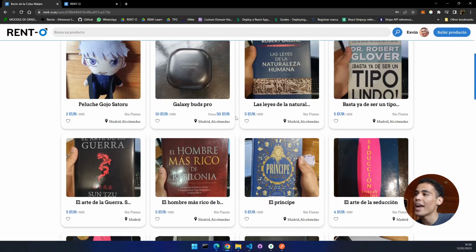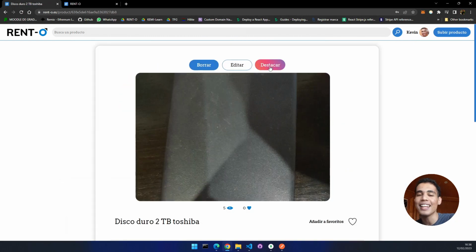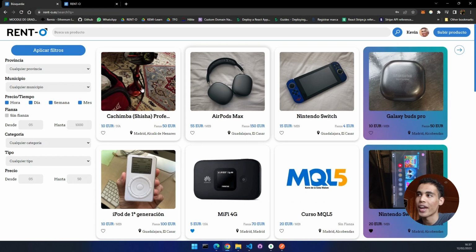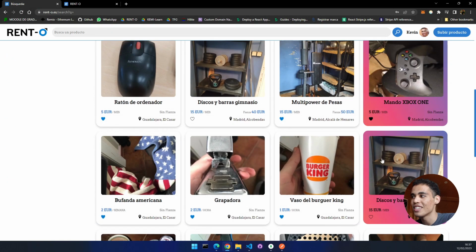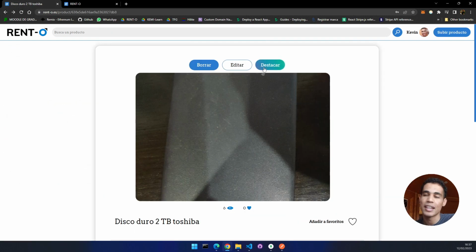I can go to any of my products, for example, this one, and I can highlight the product. What this will do is show the product more. For example, every time I look for anything, you can see that here you have these different products. These products have been highlighted. So every time you highlight a product, you will also get points to win the iPhone 14 Pro.